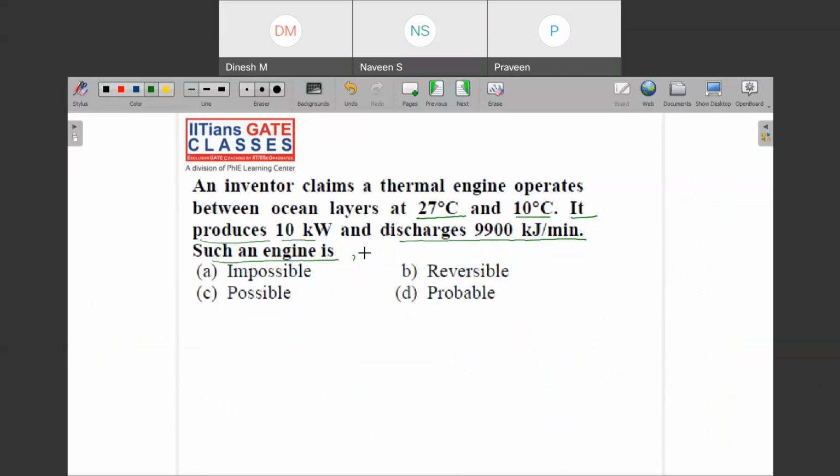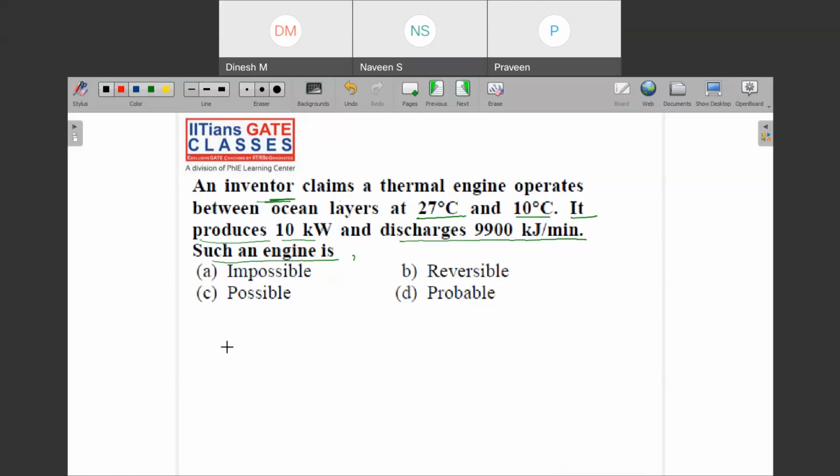How will you find out the possibility of the engine? They have not mentioned that it is a Carnot engine. It says that somebody has developed an engine which is operating between these two limits, with this much power. Then it asks you if this is possible.